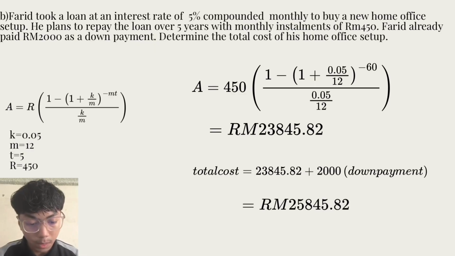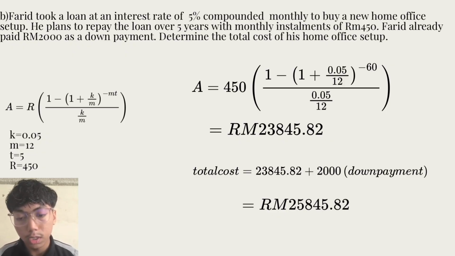Question B. Farid took a loan at an interest rate of 5% compounded monthly to buy a new home office setup. He plans to repay the loan over 5 years with monthly installments of 450 ringgit. Farid already paid 2,000 ringgit as a down payment. Determine the total cost of his home office setup.